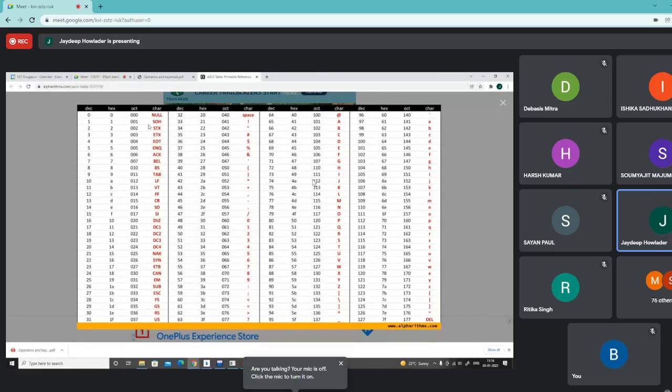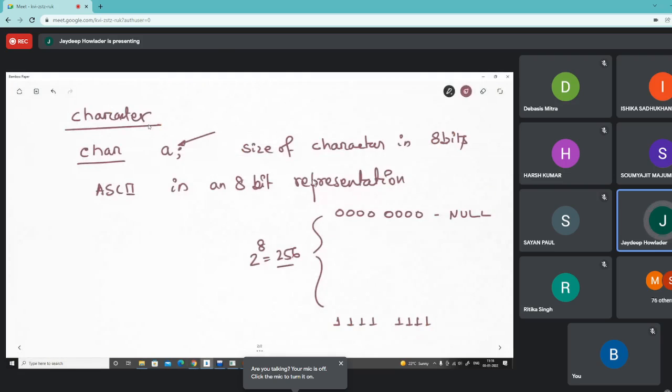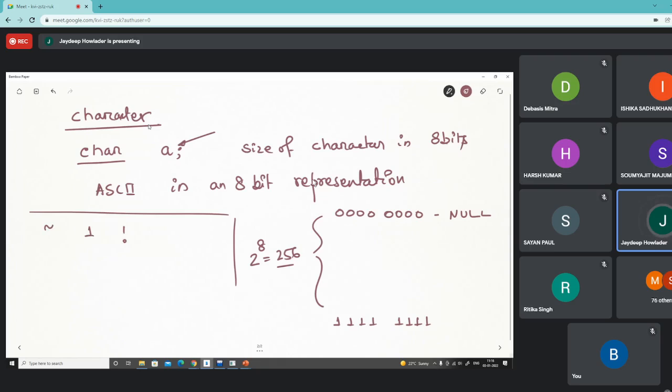Let me just explain. On your keyboard, we have some symbols which are called printable, like if I type these symbols or a number, they are called printable characters. Then there are some non-printable characters also, like backslash or the del key.